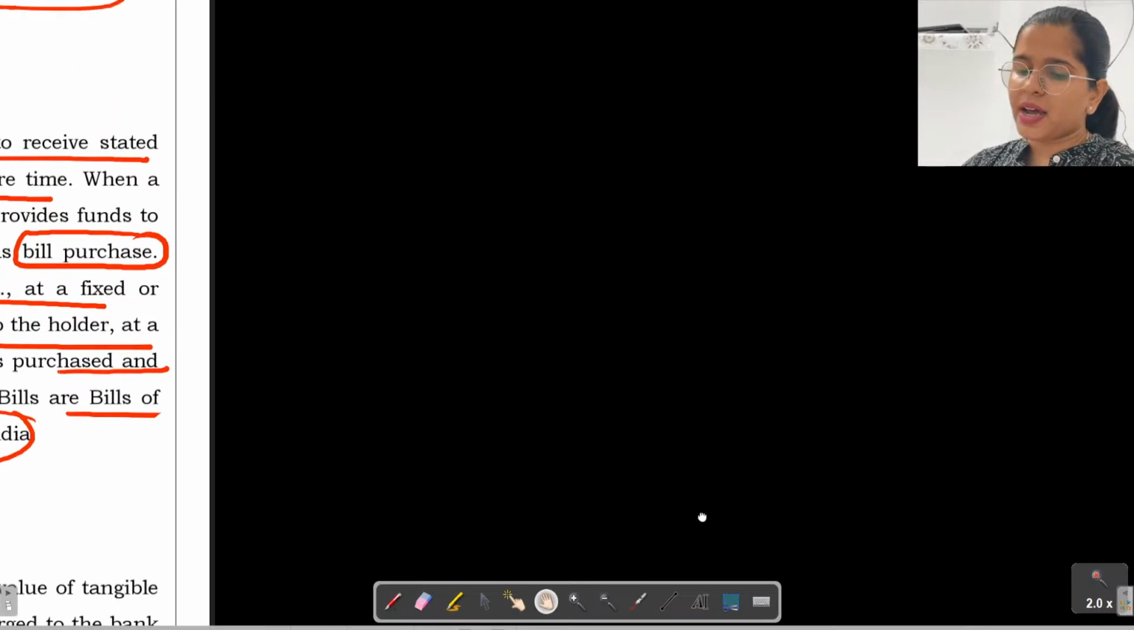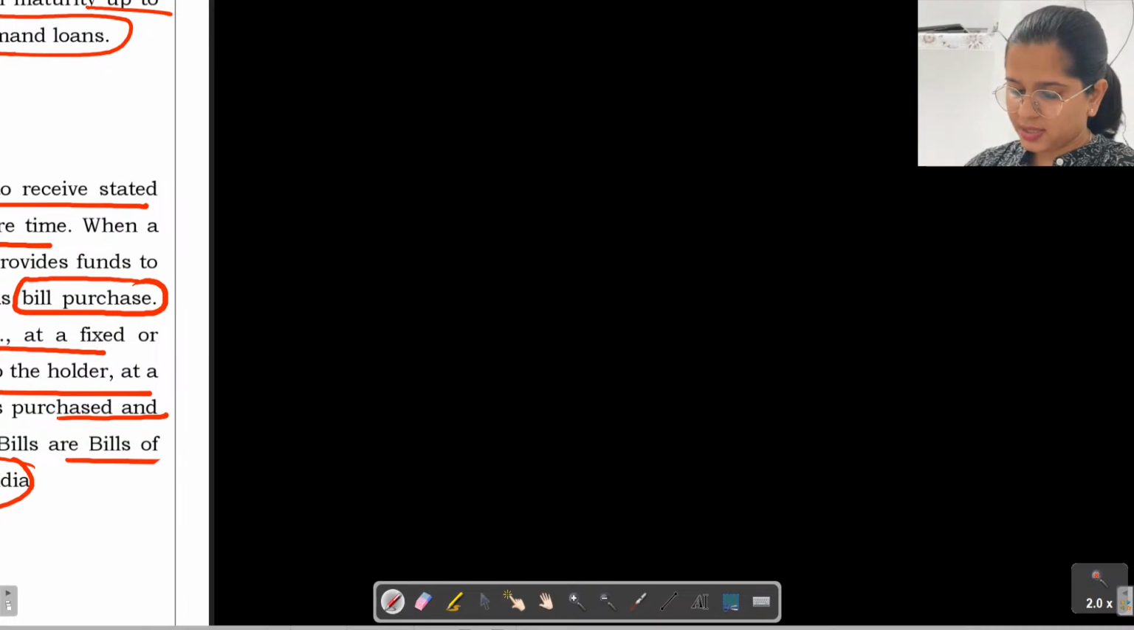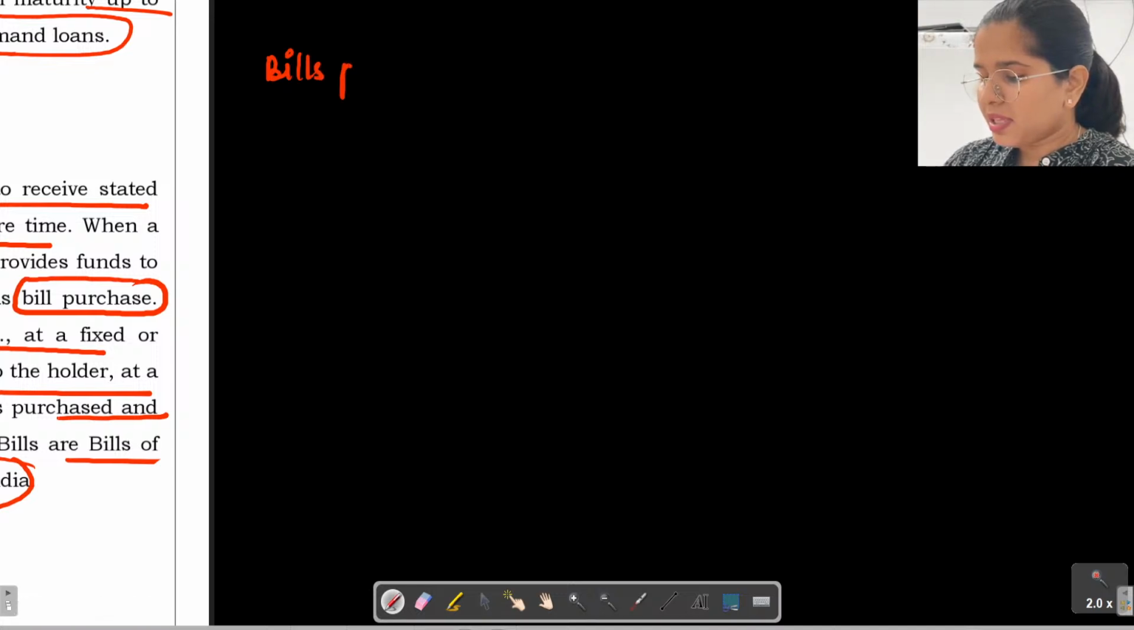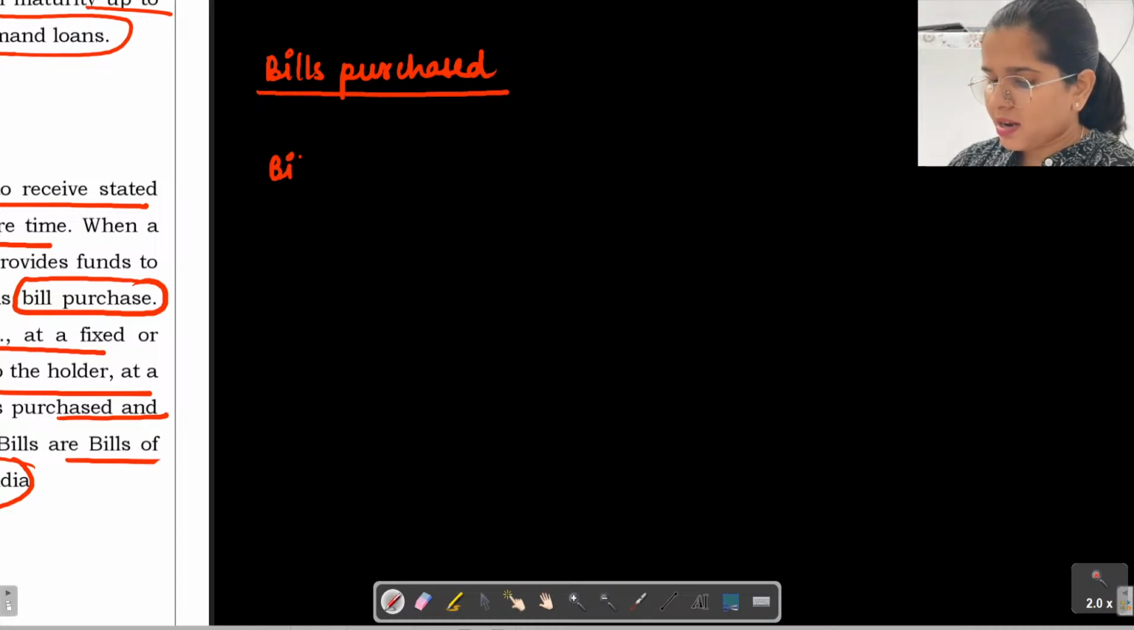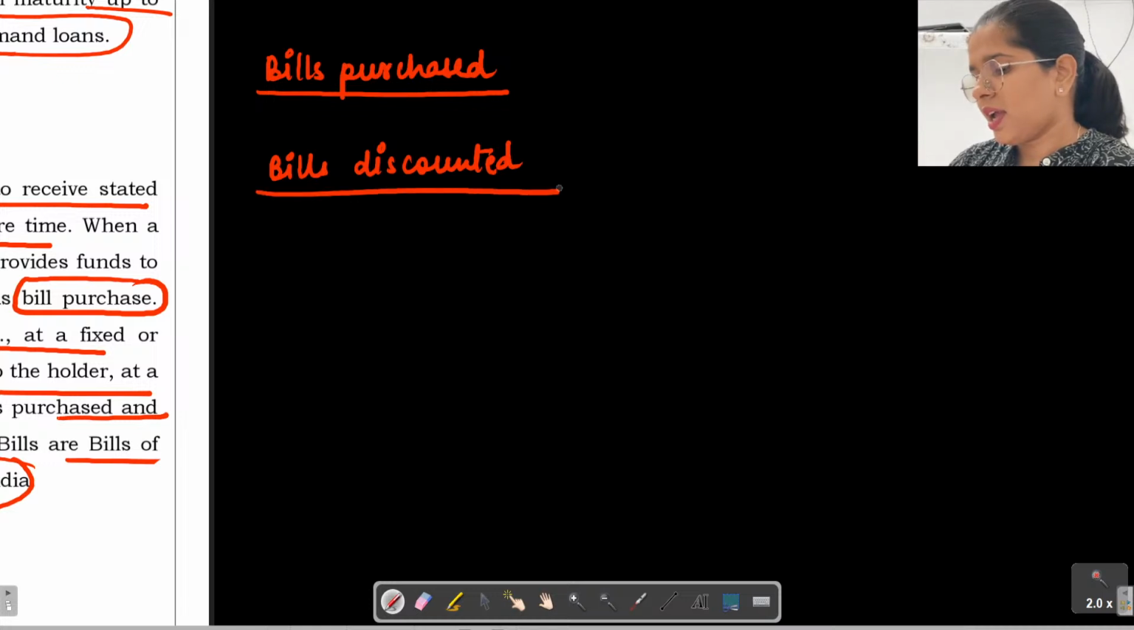See, there are two terms in front of us. Number one, we have bills purchased and then we have bills discounted. Right. So what are bills purchased and bills discounted?